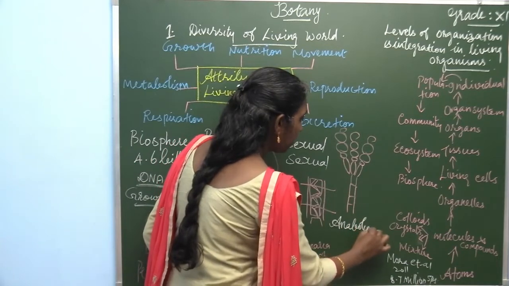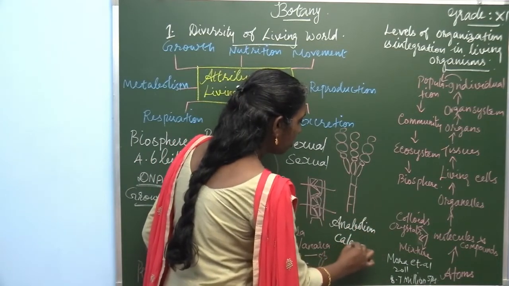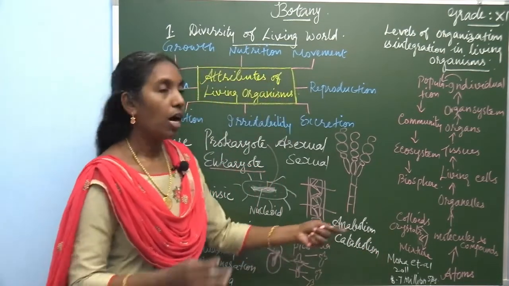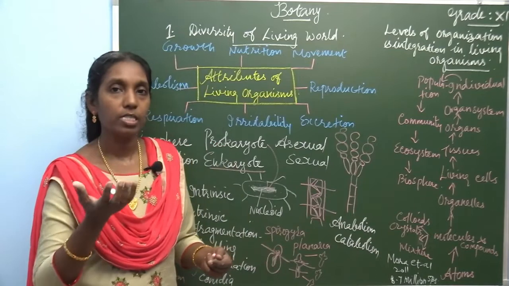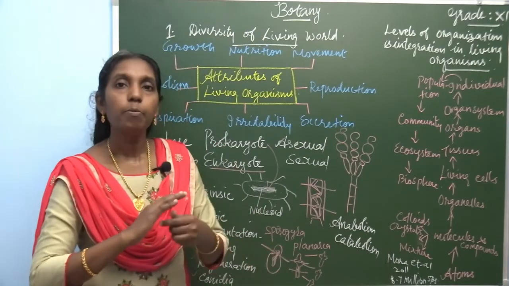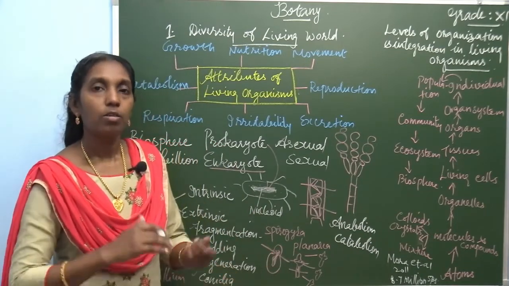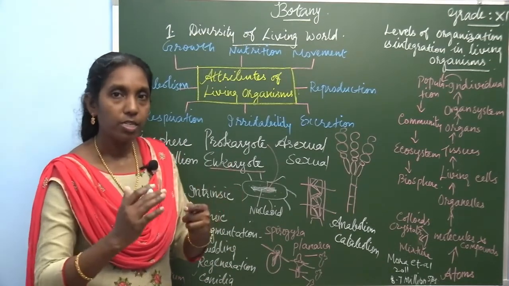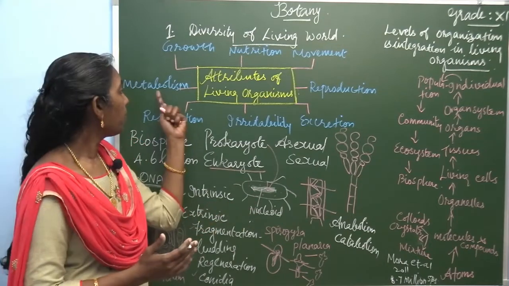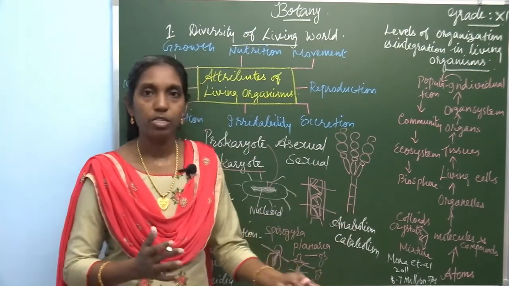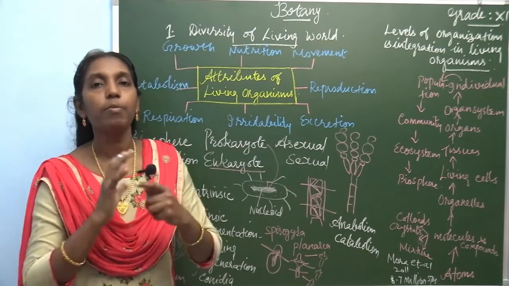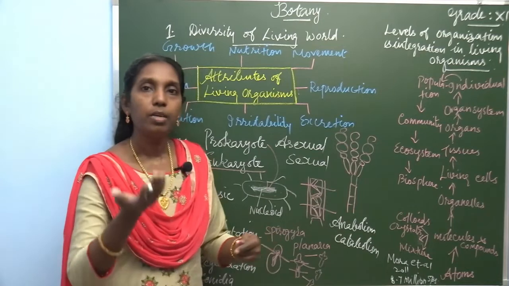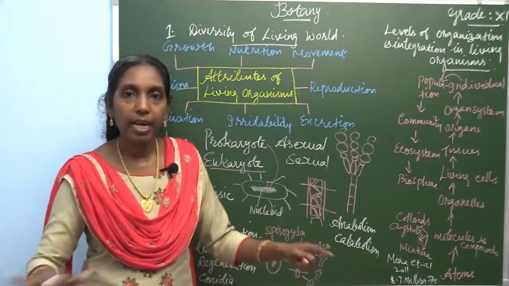Anabolism and catabolism. What is the difference between these two? Anabolism is the build-up process. Catabolism is the breakdown process. So, there are a number of chemical reactions, which is known as metabolism. Three different definitions are there: metabolism, anabolism, catabolism. Metabolism is the sum total of chemical reactions within the organism. Anabolism is the build-up process. Catabolism is the breakdown process.